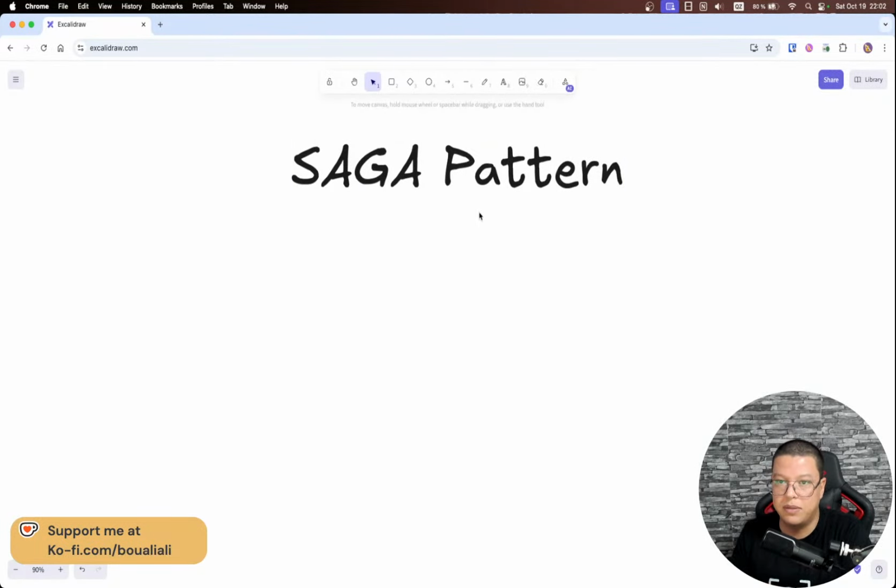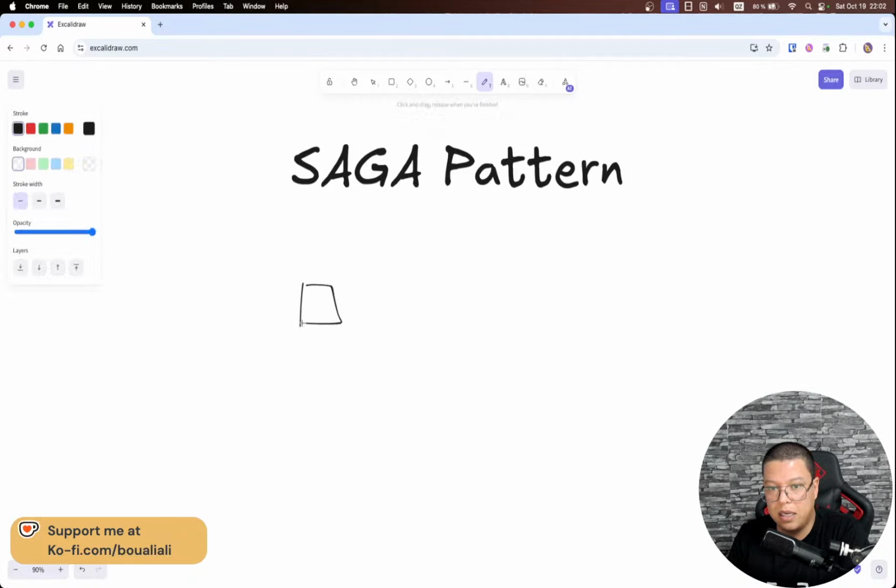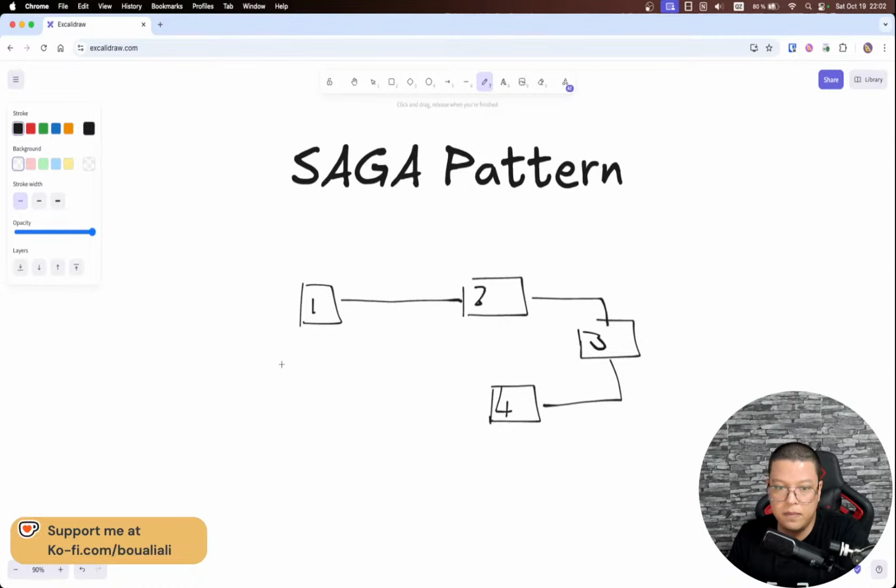So here we will talk about the Saga Pattern. Again, I have microservice 1, microservice 2, 3, 4, and so forth. The number or the order does not matter. And here I have my API gateway. Now again, I'm sending a request, and the request will go first to this microservice, for example, and then it will go all this way from microservice 1 to microservice 4. Again, the request will fail here.